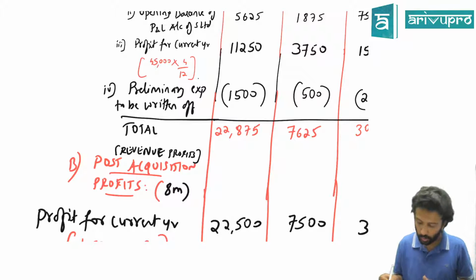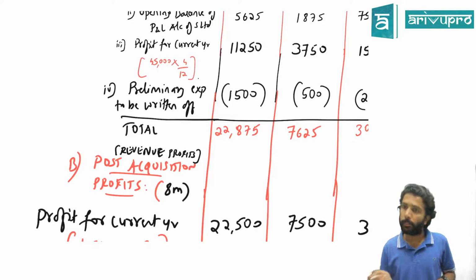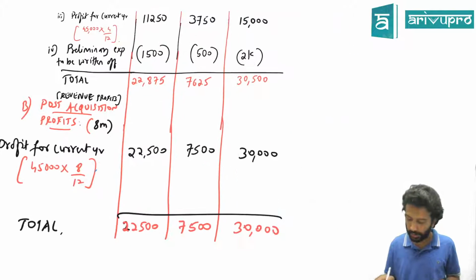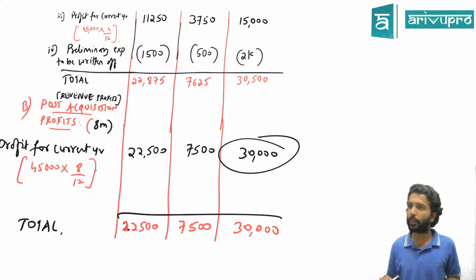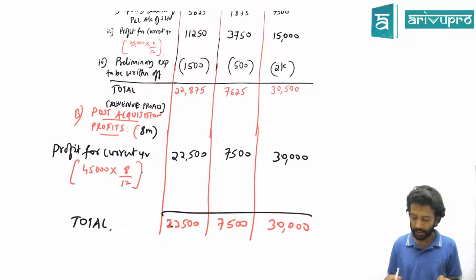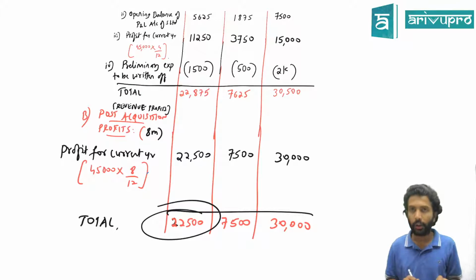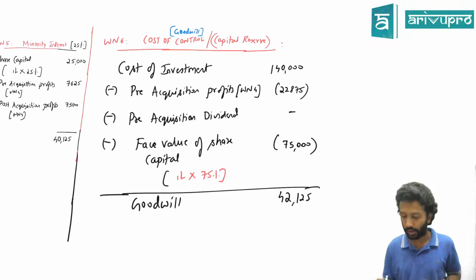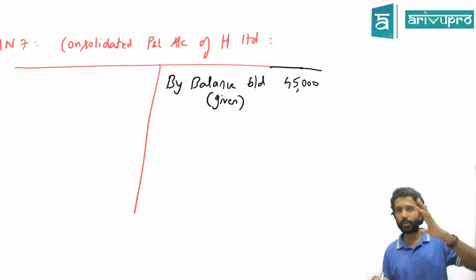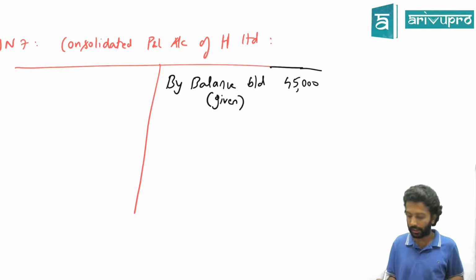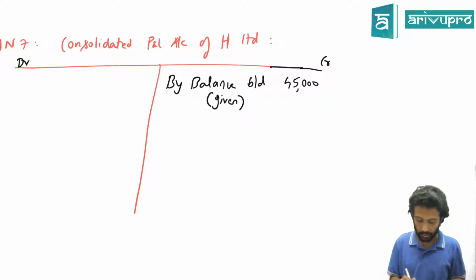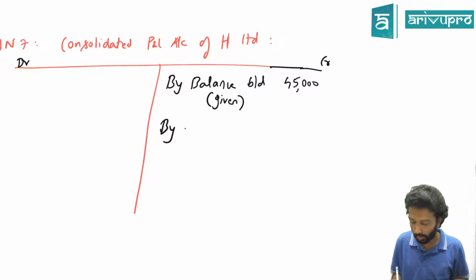All revenue profits will go where? P&L account. So, will you transfer the entire 30,000 revenue profit of S Limited to H, or will they only get their share? How much is their share of post-acquisition profit? So, where should this come, on the debit side or credit side? You're transferring the profit. So is the profit balance increasing or decreasing? Profit has a credit balance. How do you increase it? Credit again. So you'll write here by profit, from whom did you receive this profit?